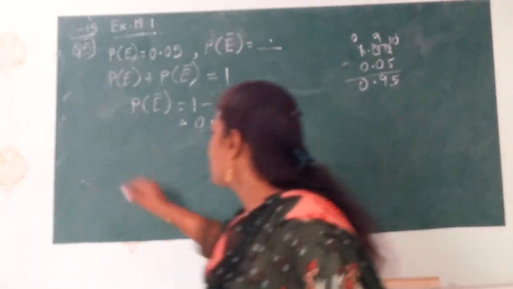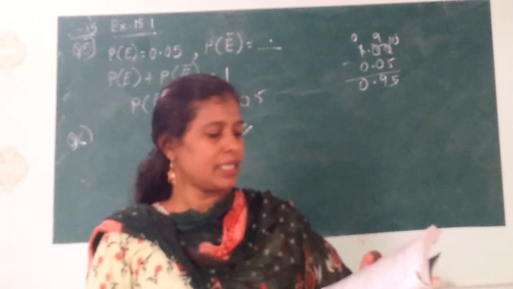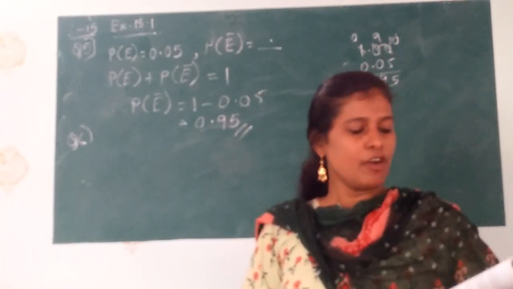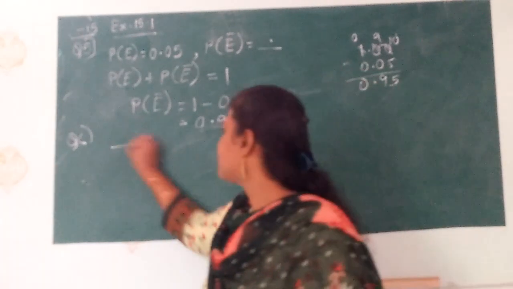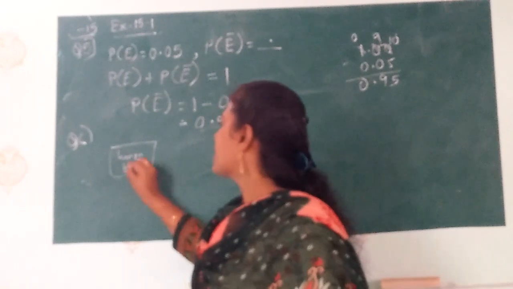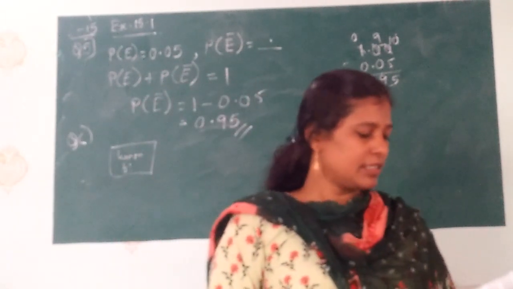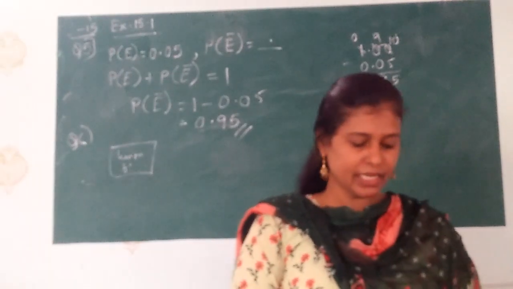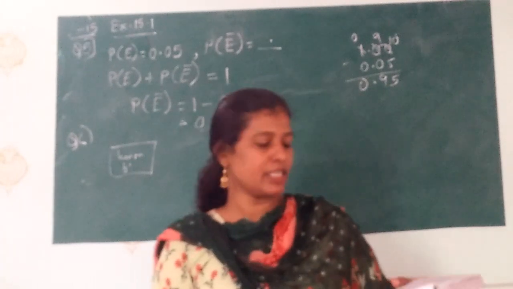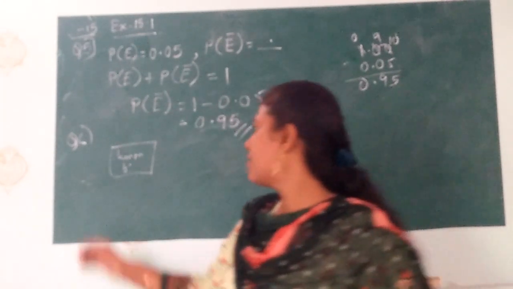Now next, question number 6. We will read the question. It is given: a bag contains lemon flavored candies only, meaning in one bag we have only lemon flavored candy. Next, Malini takes out one candy at a time from the bag without looking into it. What is the probability that she takes out an orange flavored candy?